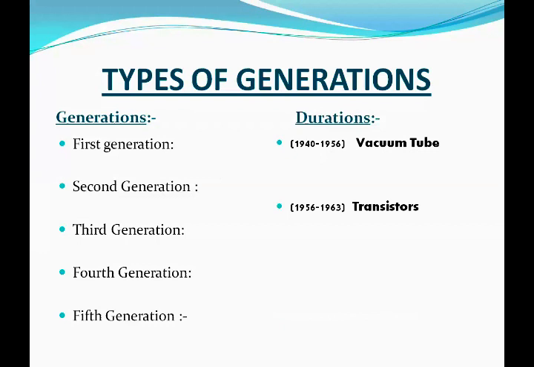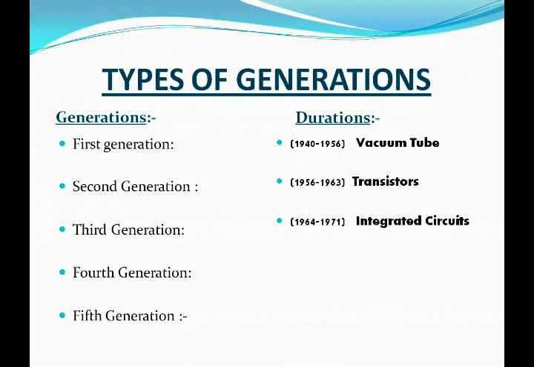Second generation: duration of the second generation is 1956 to 1963. The major invention of this generation is the transistor.